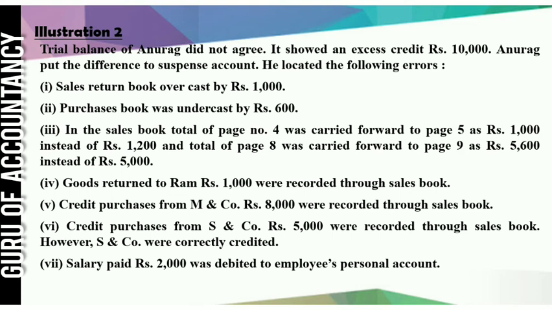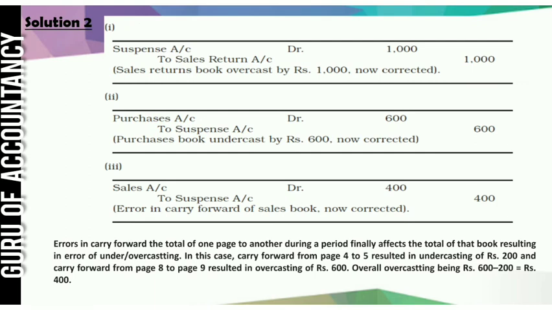So in this case, how will be the rectification entry? Your rectification entry would be sales account debit 400 to suspense account 400. Error in carry forward the total of one page to another during a period finally affect the total of that book, resulting in error of under or overcasting.